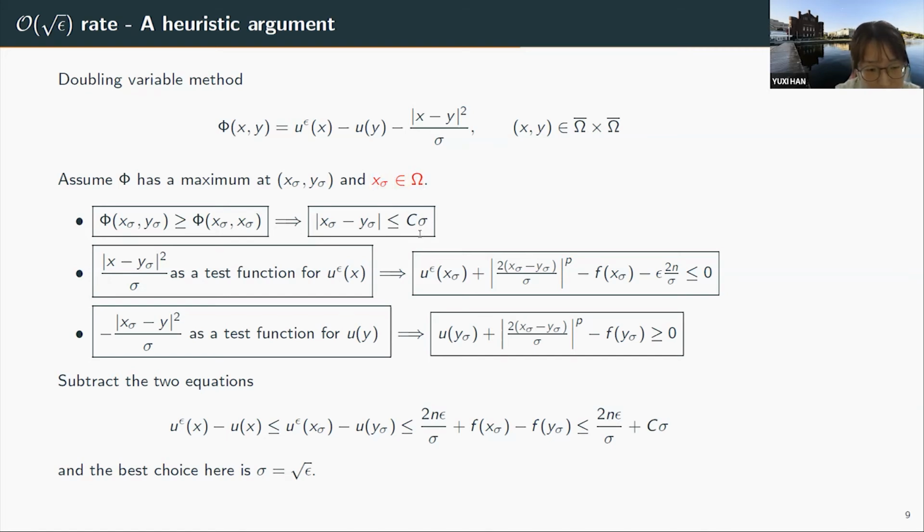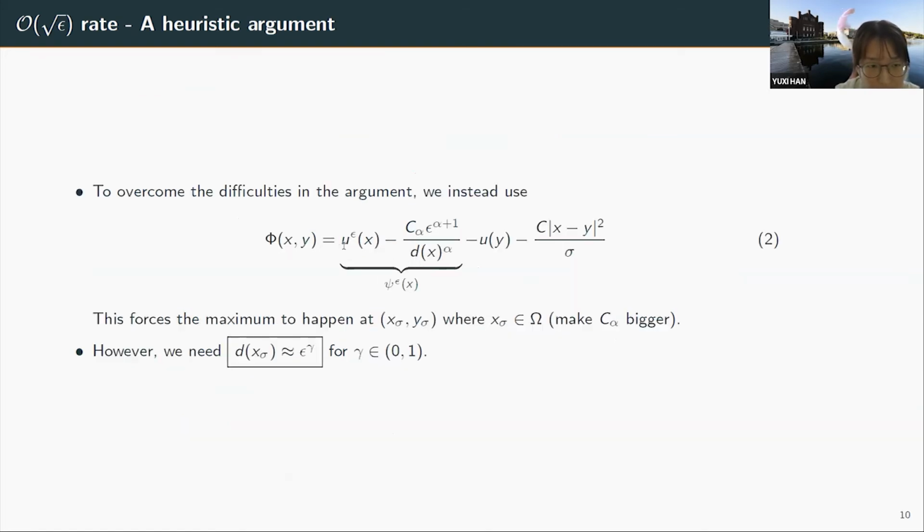So in order to deal with this, instead of the previous definition for phi, we subtract one more term here. This term is more or less the blowing up rate of U epsilon near the boundary. And we can make the constant C alpha a little bit larger so that we force the max to occur in the interior. And then we can carry out our previous argument.